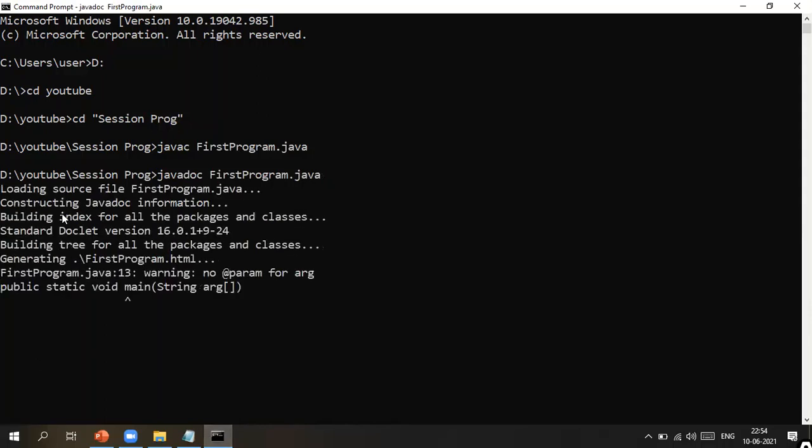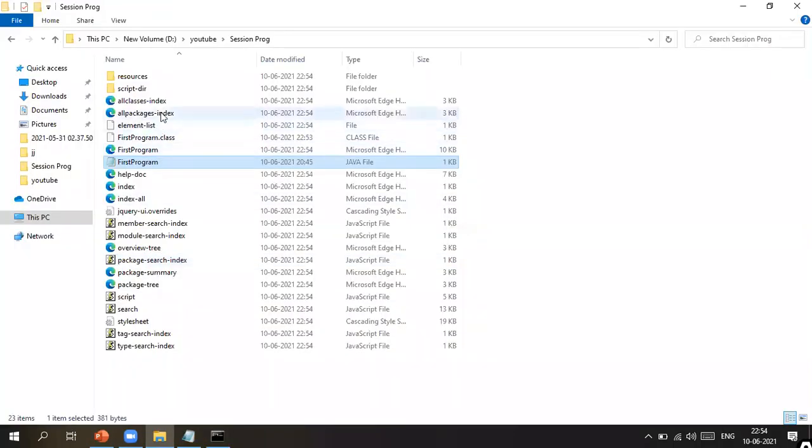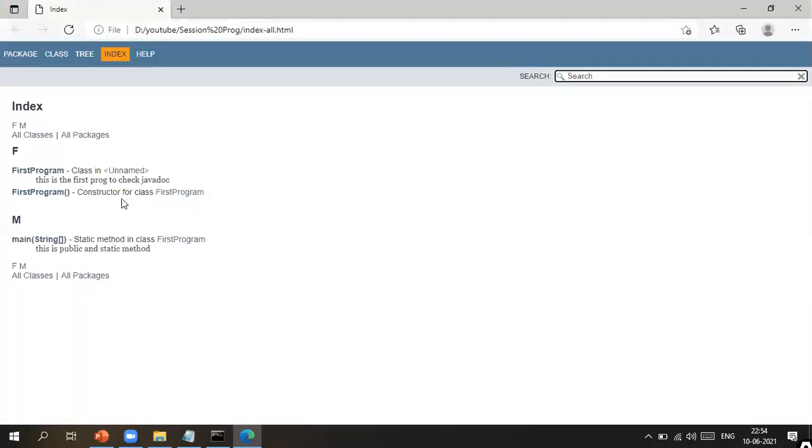Now you can see it's building some tools and generating package-summary.html, package-tree.html, and overview-tree. These are the different HTML files that are created when you run the Javadoc tool. I'm opening my index.html page. You can observe the description that is written here: this is the first program to check Javadoc. This is written in documentation comments. Even this, public static void main, this is a public static method, is written in documentation comments.